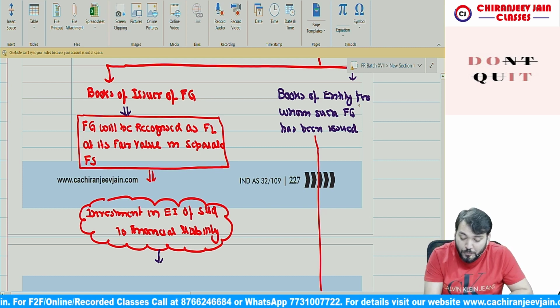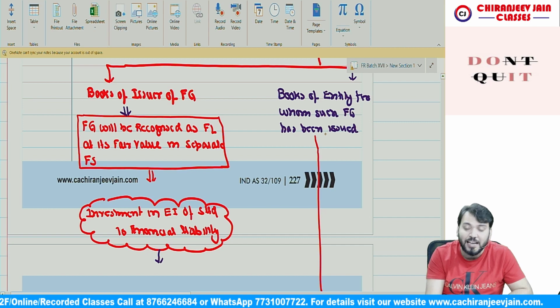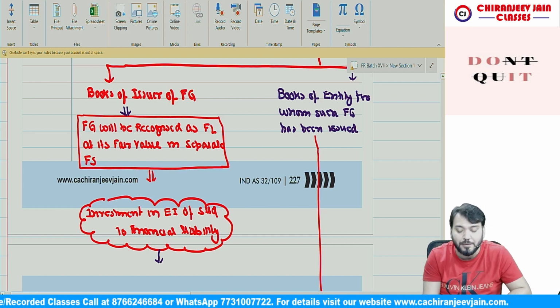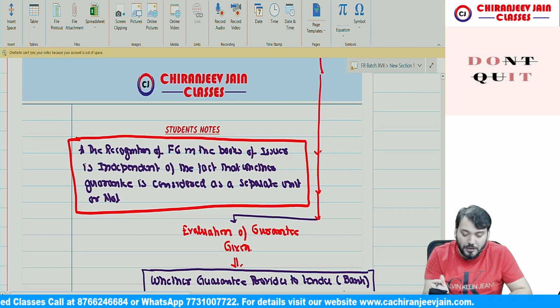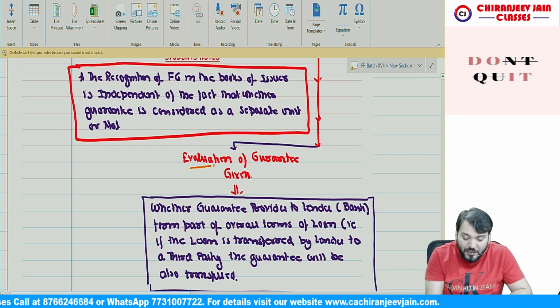Yes, sir. In the books of entity for whom such financial guarantee has been issued, means in the books of Moon Limited, we will do evaluation of guarantee given.